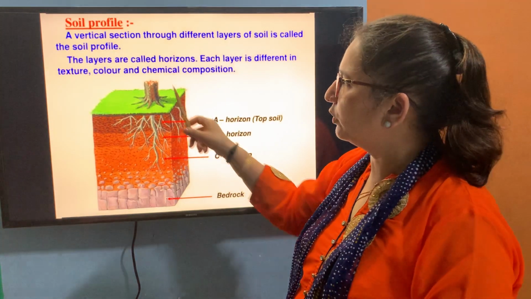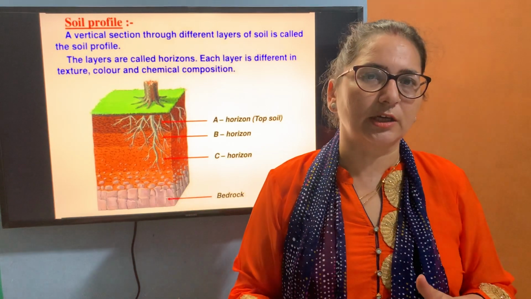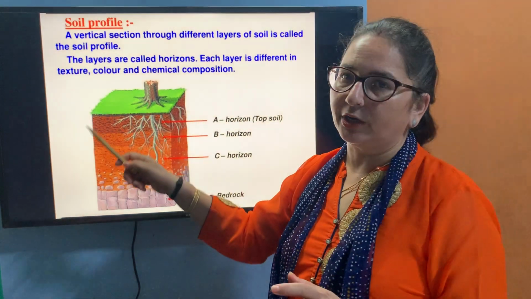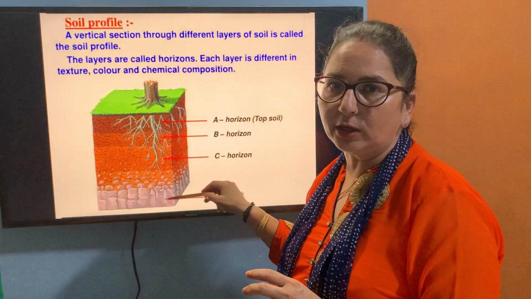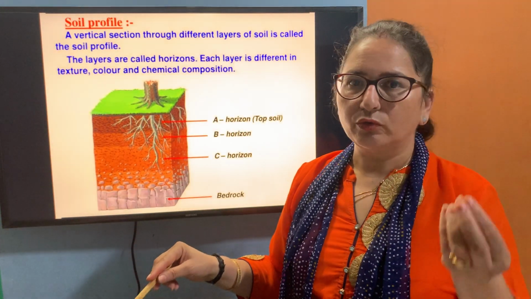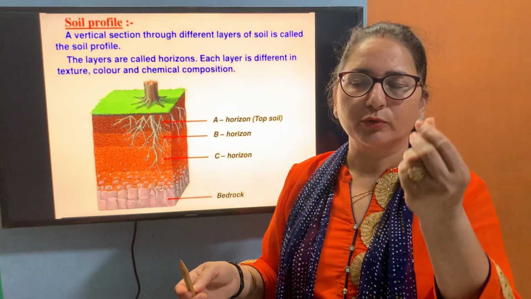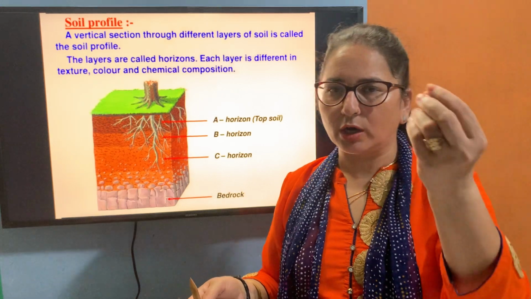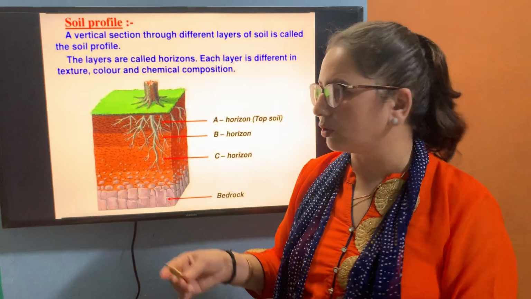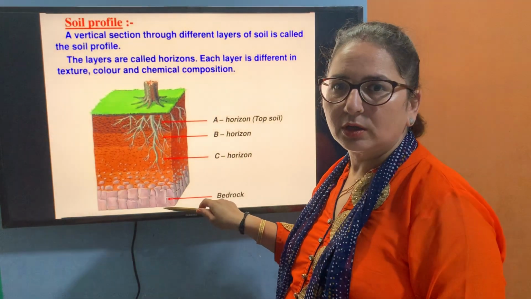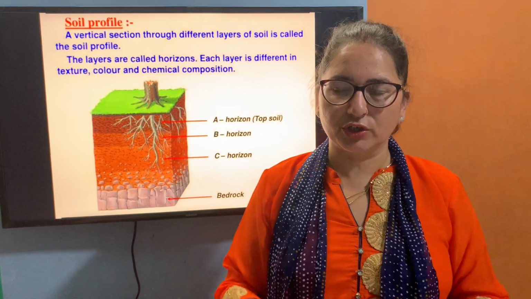What you will observe is different layers. These layers are called horizons. Each layer is different. If you observe minutely or touch them, you will see their texture. That texture is different. आप उसको टच करोगे, कहीं किसी का खुरदरा होगा, किसी का प्लेन होगा, किसी में कुछ प्रेजेंट होगा, so that is the texture. And you will see color is different. Then you will see that chemical composition is different.